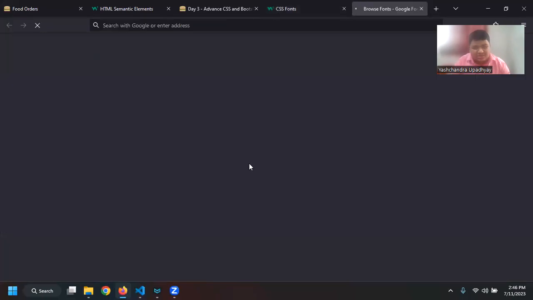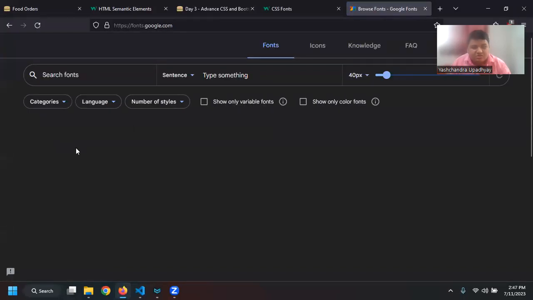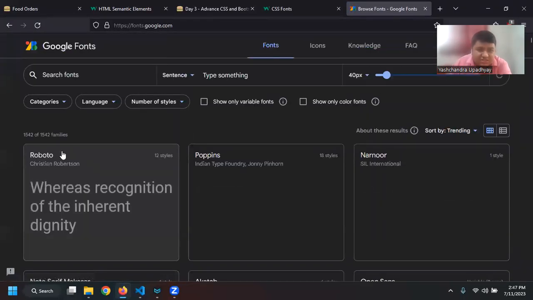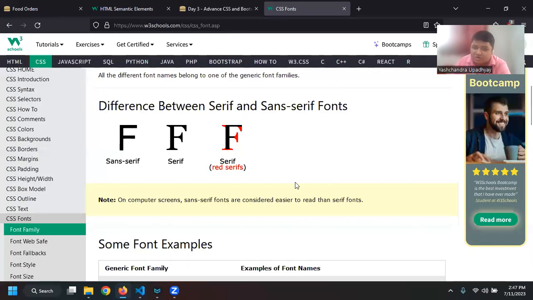Let it load. Yeah, see, this font, Roboto, is actually really popular. A lot of websites will use it. If you go on a lot of websites, let us say any website that is Google based, you will see that the Roboto font is being applied. Right, so this is also recommended. I personally use the Roboto font. You can also use anything else you want. There are also other fonts that we will see.